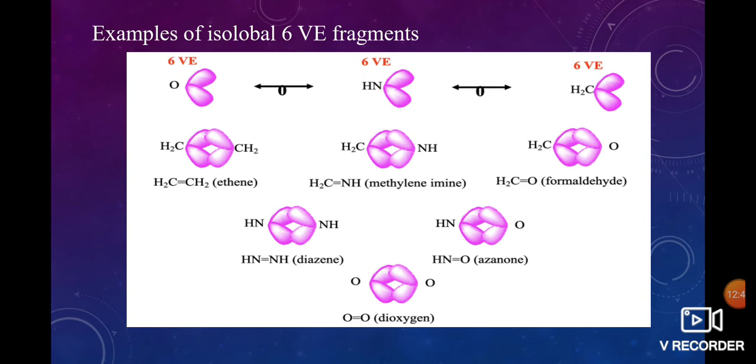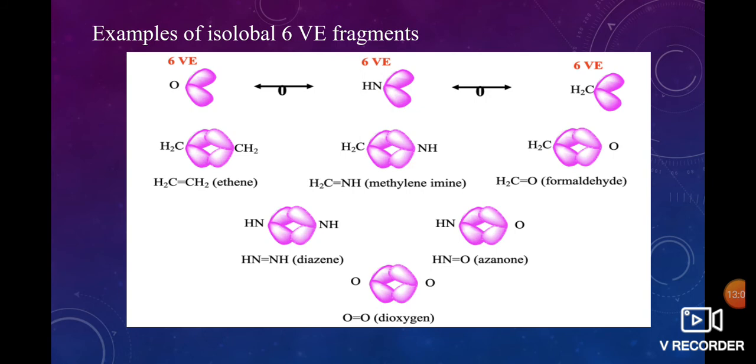CH2 double bond NH is methylimine, and CH2 double bond O is formaldehyde. NH double bond NH forms diazene, and NH double bond O is azanone. Oxygen double bond oxygen is dioxygen.